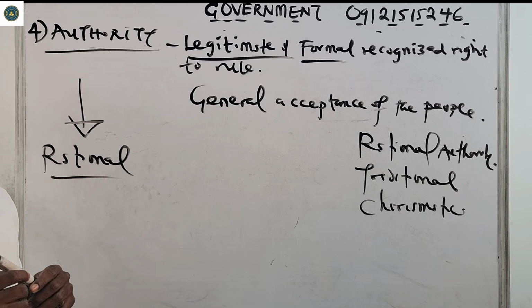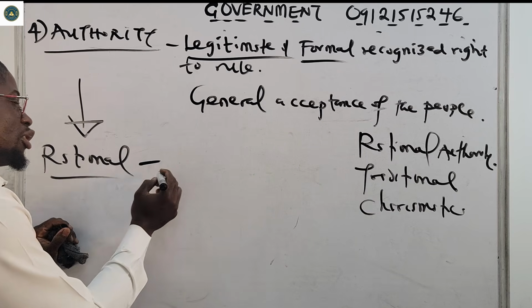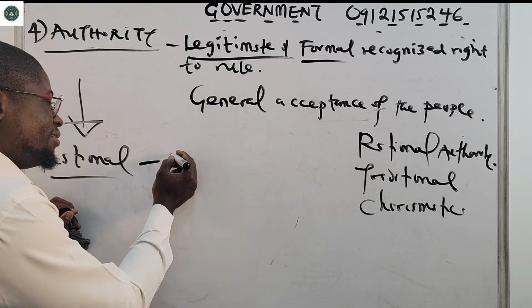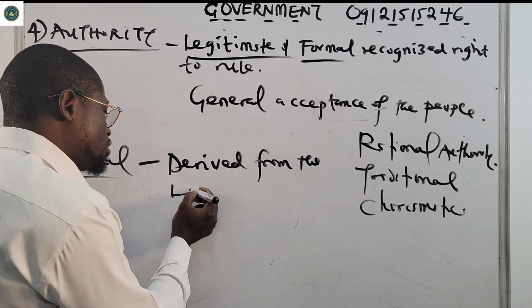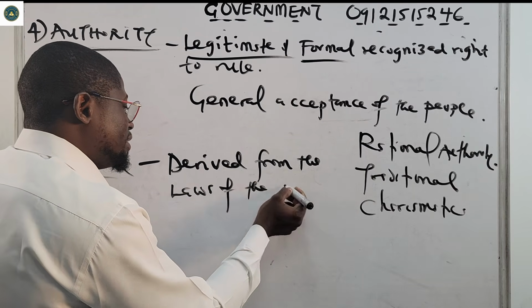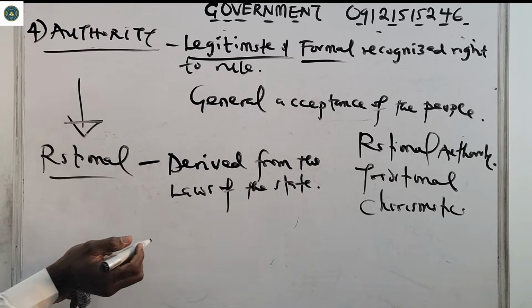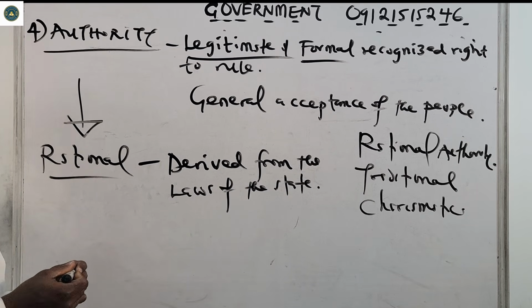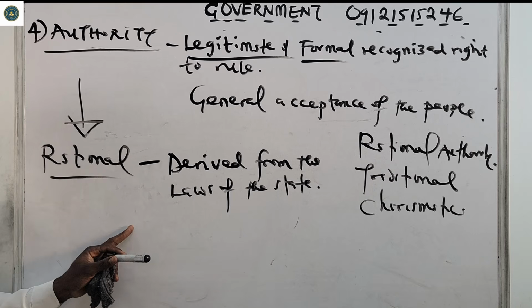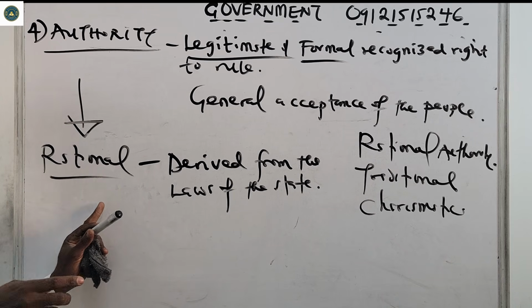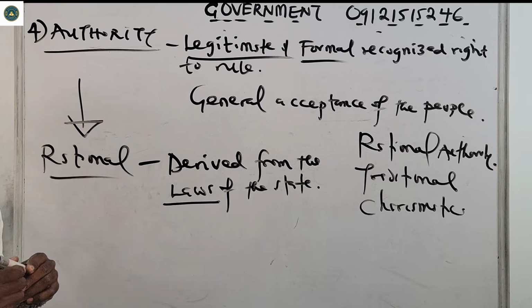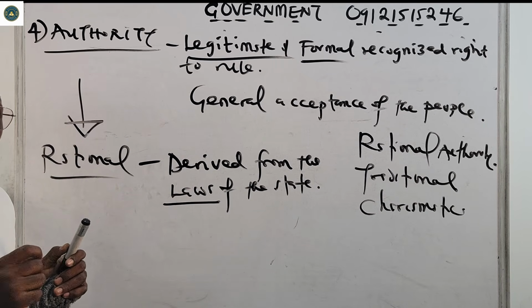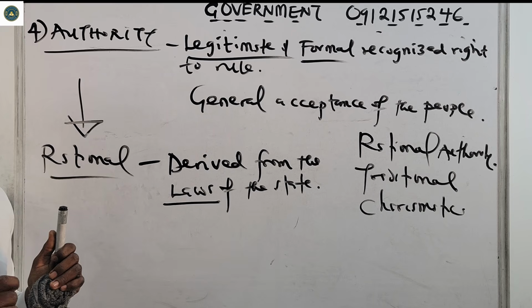So what does rational authority talk about? Rational authority is the authority that is derived from the laws of the state, which now makes the citizens of that state obey the law. Rational authority is the authority that is derived from the laws of the state, which now makes the citizens obey the laws of that state.